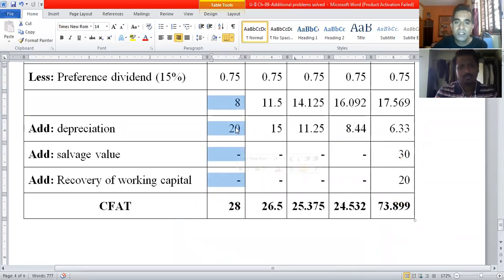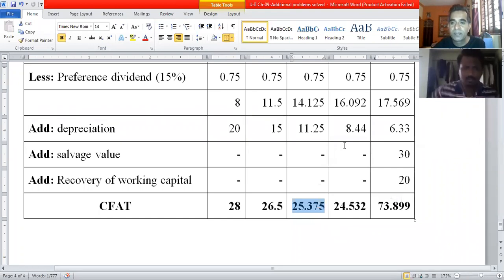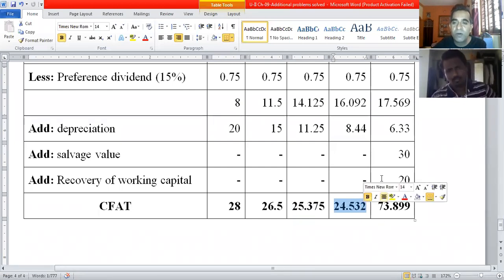So here only 8 plus 20, 28 million rupees is the cash inflow after taxes in year 1. 11.15 plus 15, 26.5 million rupees cash inflows after taxes in year 2. 14.125 plus 11.25 is 25.375 million rupees in year 3 cash inflows after taxes. 16.092 plus 8.44, 24.532 million rupees cash inflows after taxes at the end of year 4.